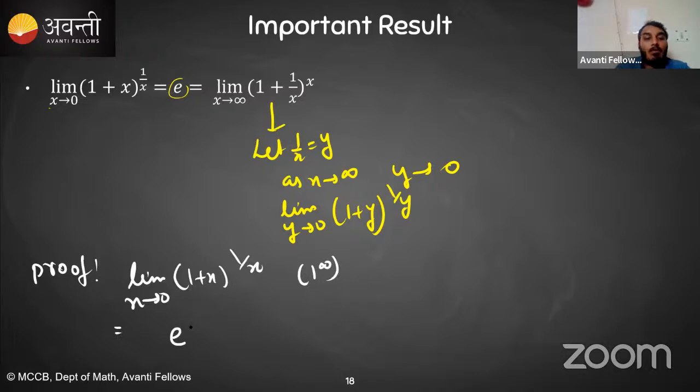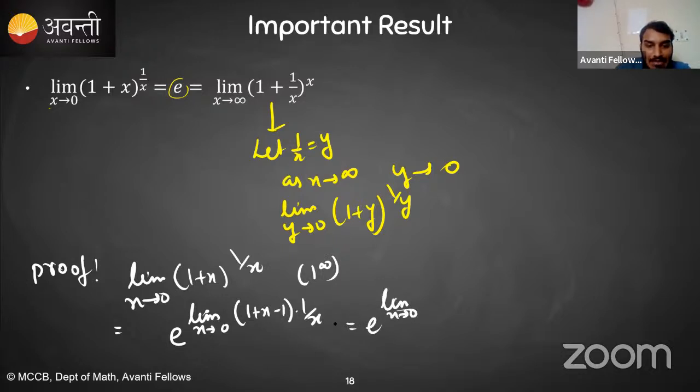Using the formula, it can be written as e raised to the power limit x tending towards 0 of (f of x minus 1) into g of x. So the 1 minus 1 cancels out, and it is nothing but e raised to the power limit x tending towards 0 of x into 1 upon x, which is 1. So this is e only. Clear?